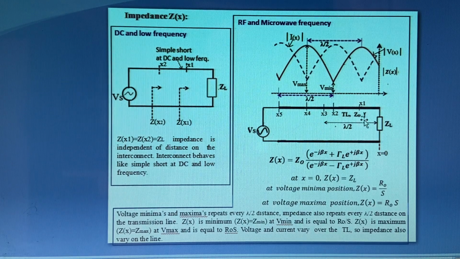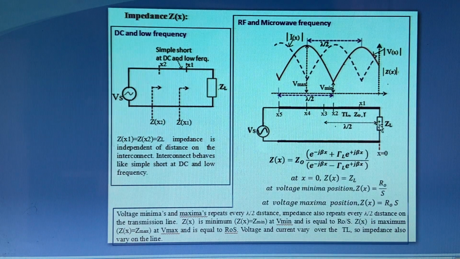And as we see here, the load value ZL, that is here at x equal to 0, also repeats at a distance of lambda by 2 from the load position. So if we travel a distance of lambda by 2, for example here at x3, the value of ZL repeats here.